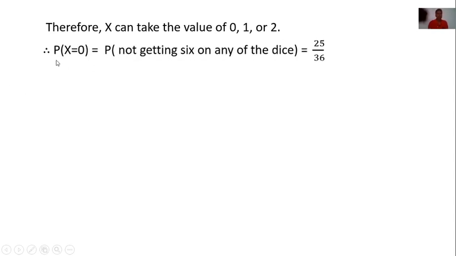Now P of X equal to 0, that means P of not getting 6 on any of the dice. Therefore, here 25 outcomes: there is no 6 on the first die or second die. Total outcomes are 25 out of 36. Therefore, its probability is 25 by 36.